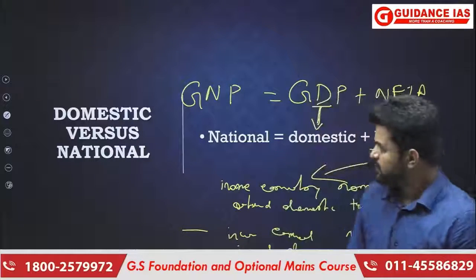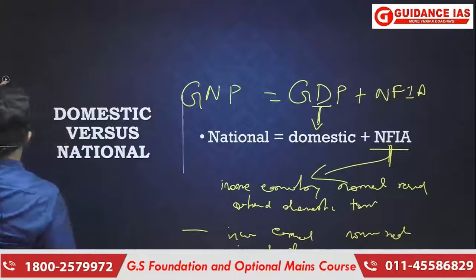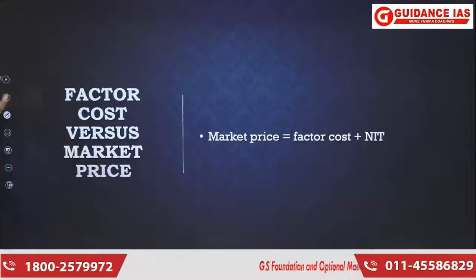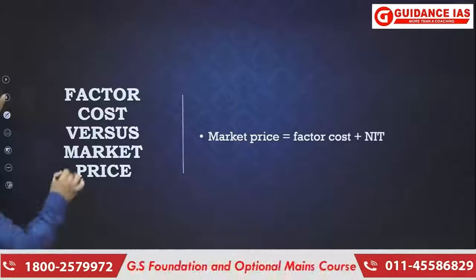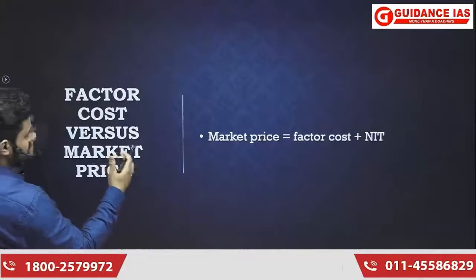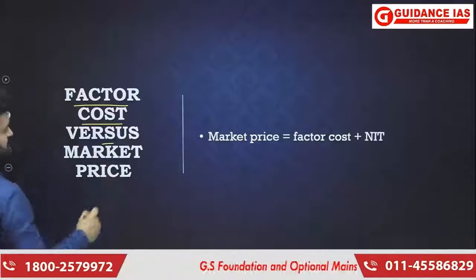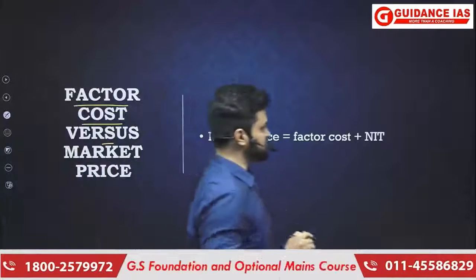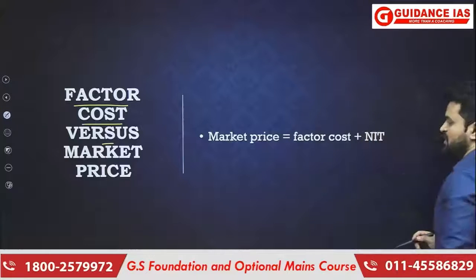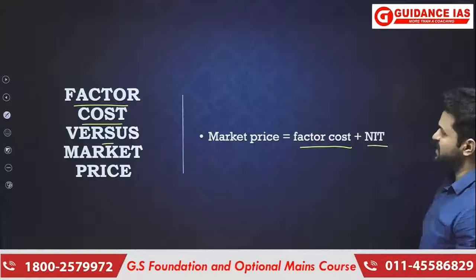Let us see further. The next concept, or the related aggregate, where a factor brings a difference, is factor cost versus market price. So how are these two things related here? Understand: market price equals factor cost plus NIT.